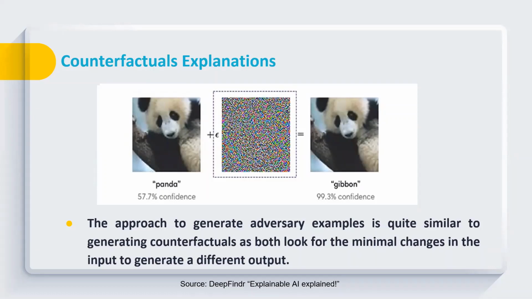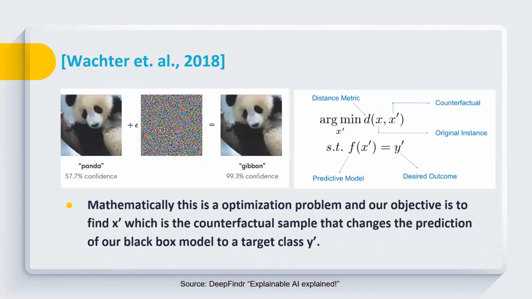We are making changes in the feature values so that we can flip the output to the desirable class. I want everyone to focus on this equation because this is the mathematical modeling of counterfactual explanations, which is given by Wachter et al. in 2018 in their first paper.